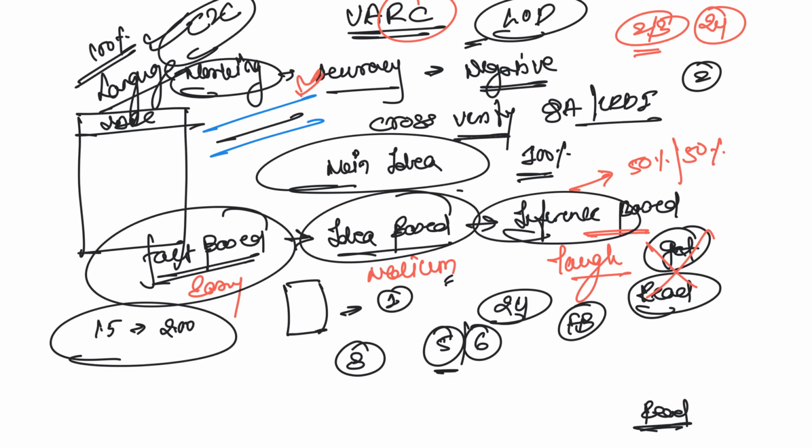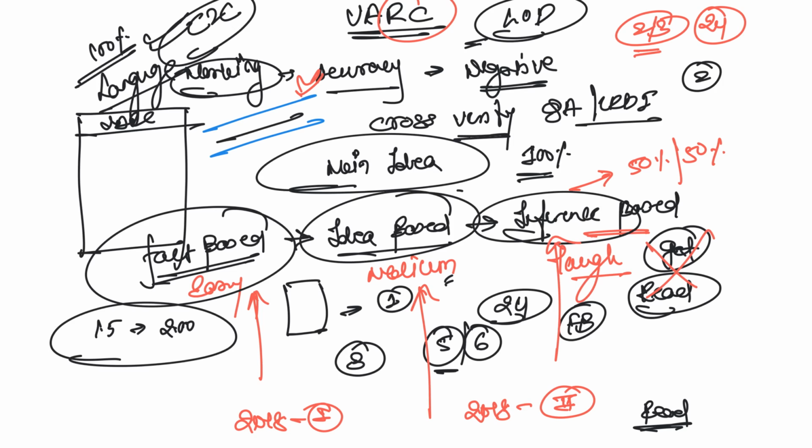Now, I'll give you a clear-cut example, if you want to understand this level. This is 2018 slot 1. For this level, this is 2018 slot 2. For inference-based questions, you can definitely look at the papers of 2006, 2007, 2008, or just check anything from 2001 to 2008, all the actual CAT papers. You will get to know what I'm trying to tell you.